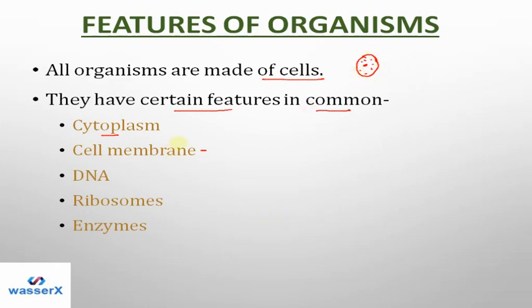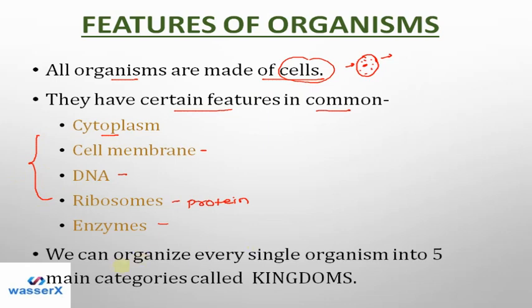After that, the cell wall is present, which is responsible for the entry and removal of particular compounds in or out of the cell. DNA, which contains genes, is present in the nucleus and is responsible for heredity. Ribosomes are responsible for protein synthesis, and enzymes are responsible for carrying out reactions which take place in the cytoplasm. So these are the common features shared by all organisms which have cells, because these are the common features of cells.